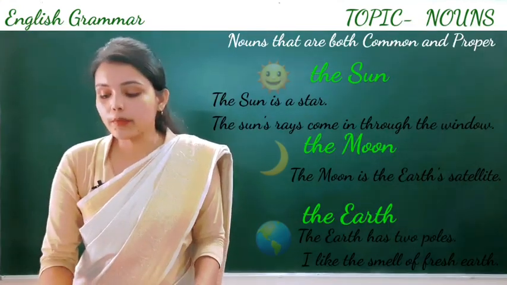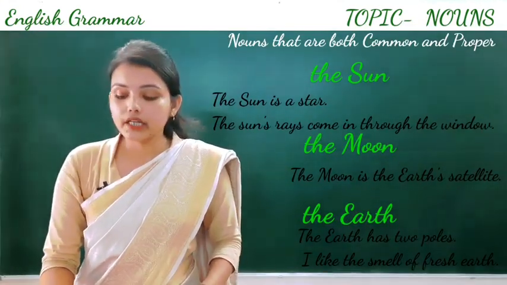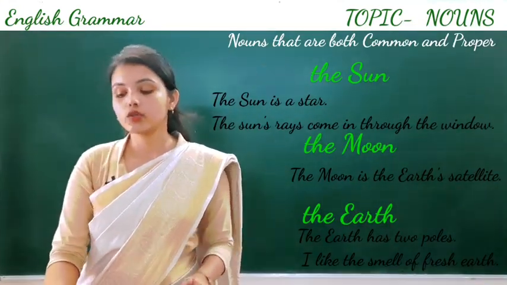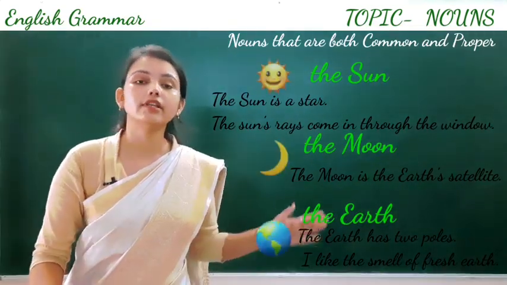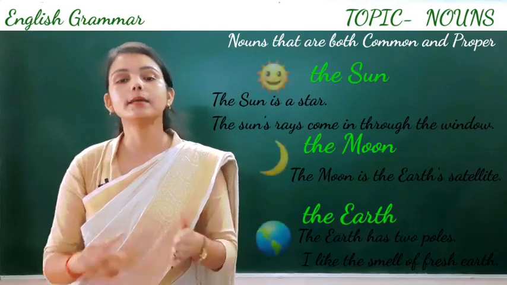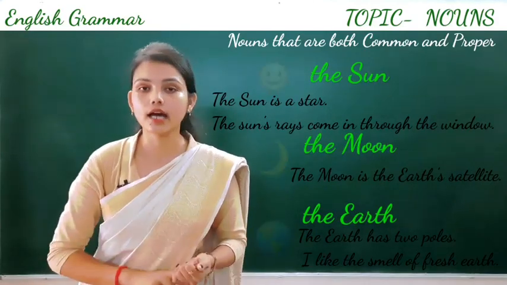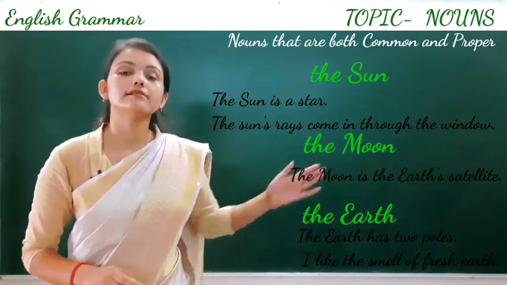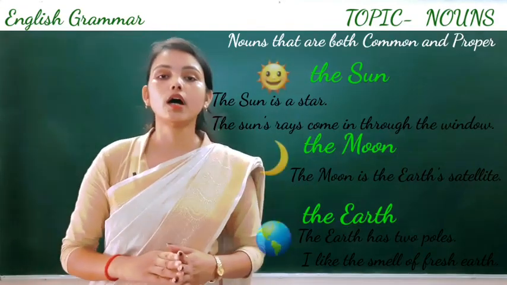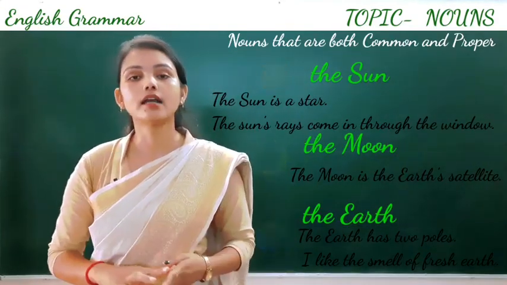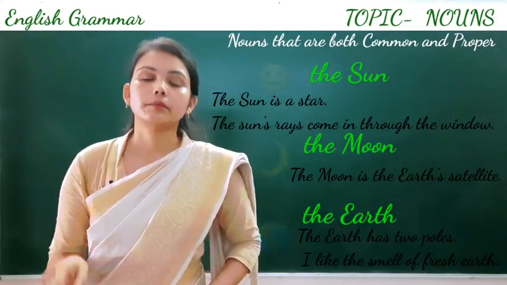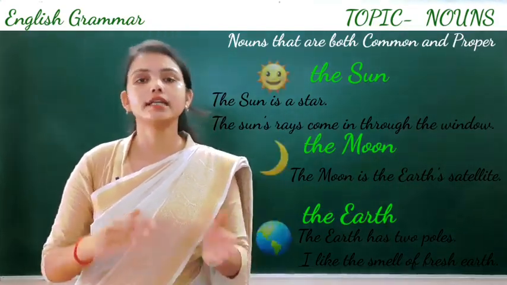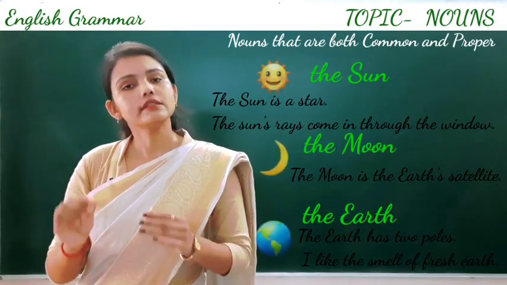But as common nouns, they are referred to in general, not as a name of any planet, star or satellite. When these nouns show a particular star, satellite or planet, we will use a capital letter, but when they are common, we will use a small letter.